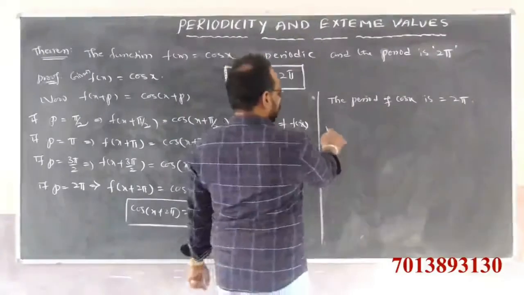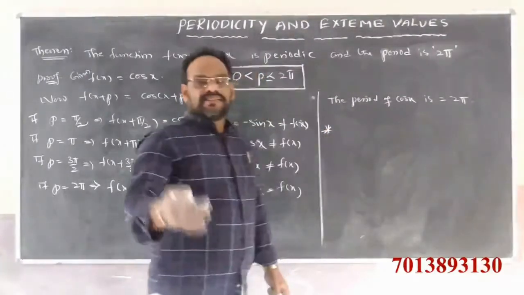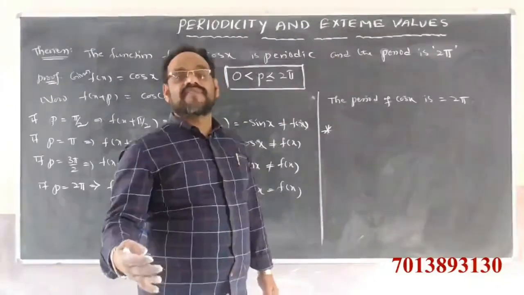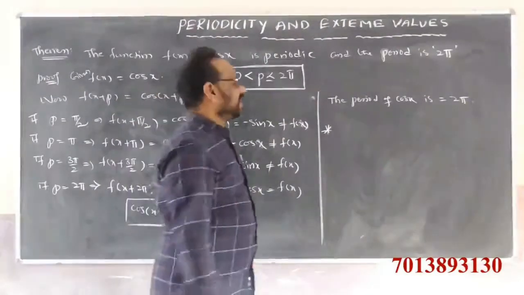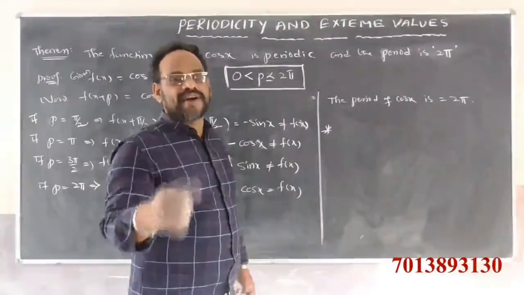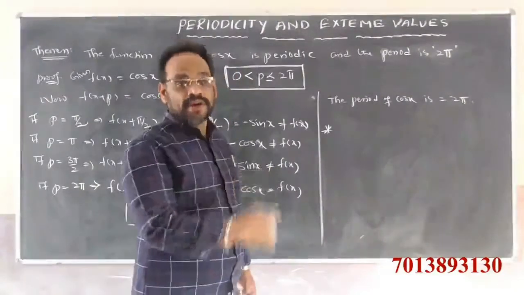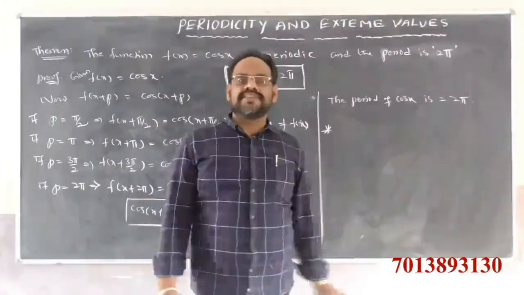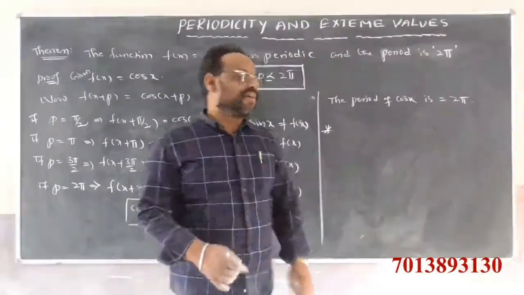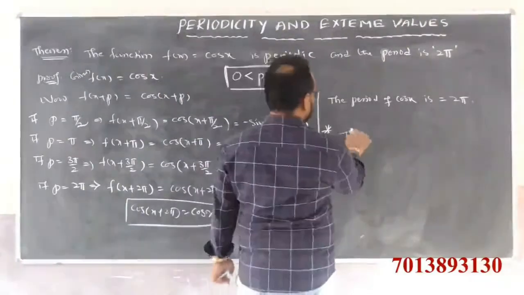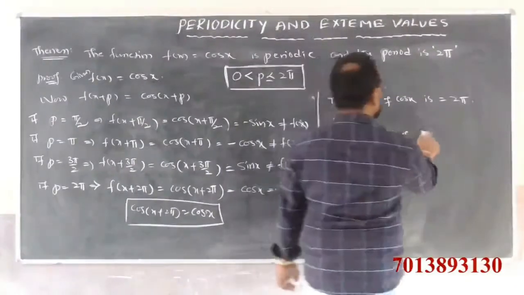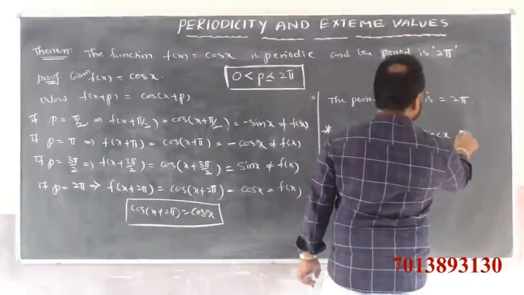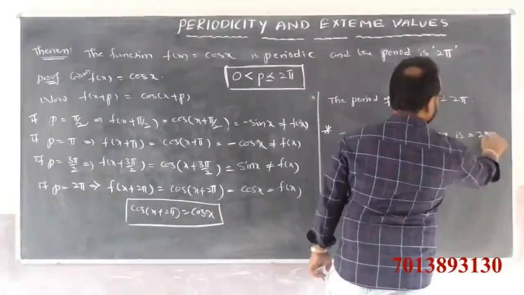Clearly, the reciprocal of cos x, that is secant x, is also a periodic function. Similarly, the secant function is a periodic function, and the period of secant x is also 2 pi.